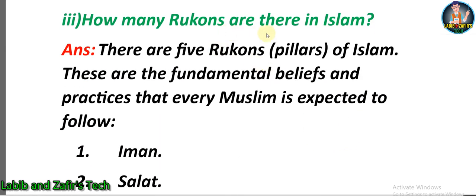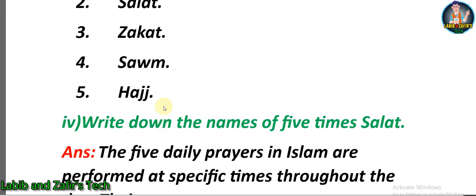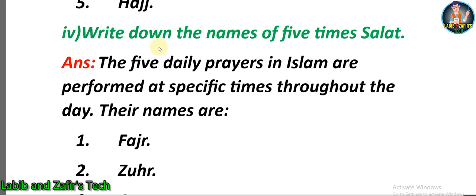Number 3, how many rukuns are there in Islam? Answer: there are 5 rukuns, pillars of Islam. These are the fundamental beliefs and practices that every Muslim is expected to follow. Number 1, Iman. Number 2, Salat. Number 3, Zakat. Number 4, Saum. Number 5, Hajj.